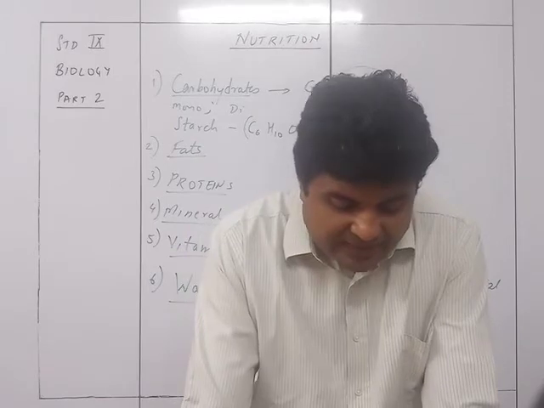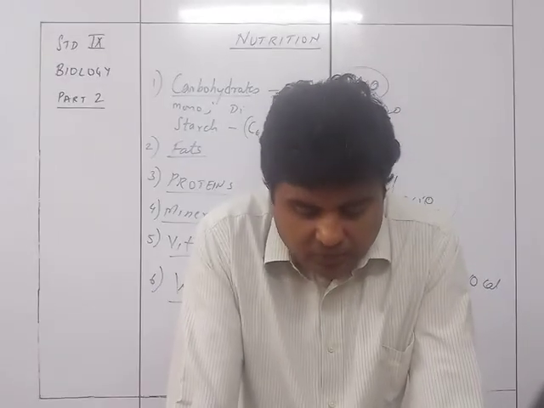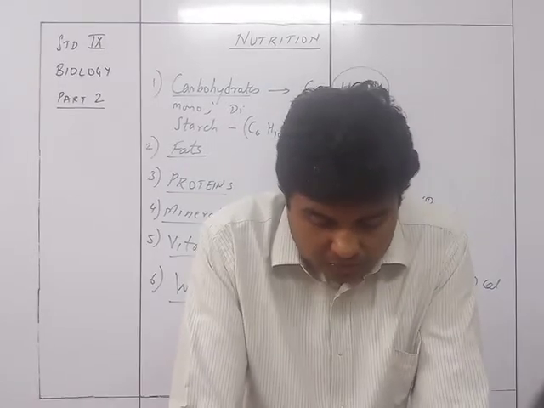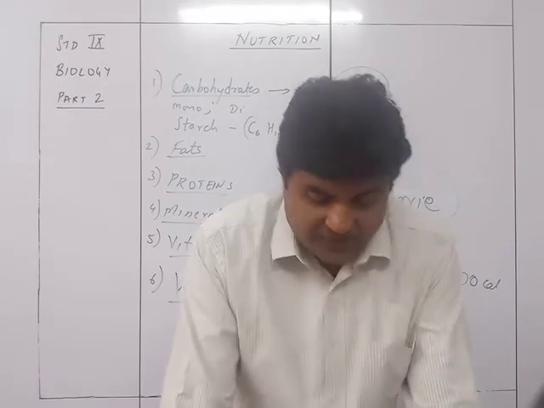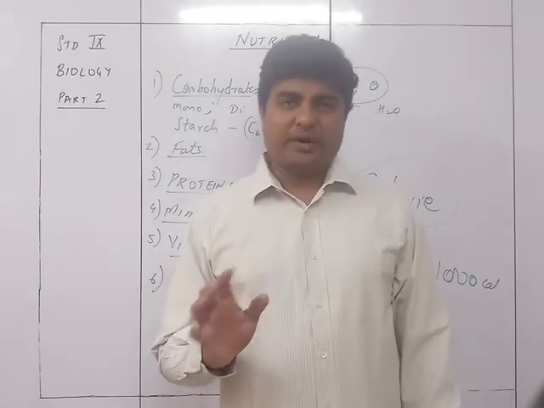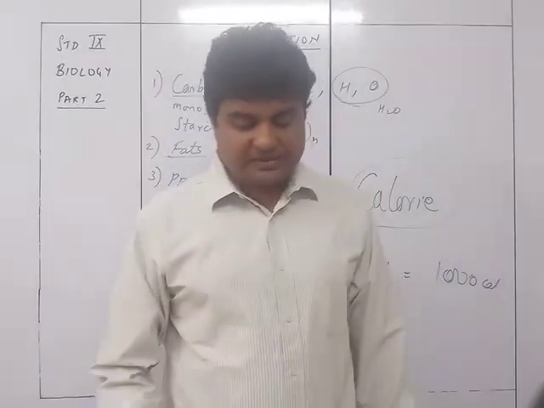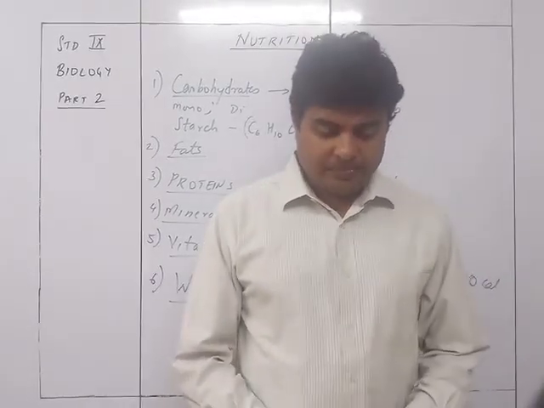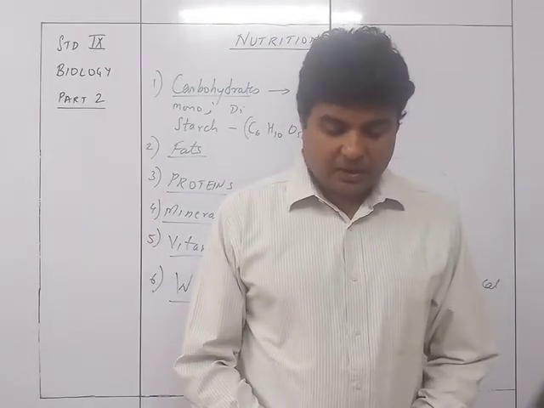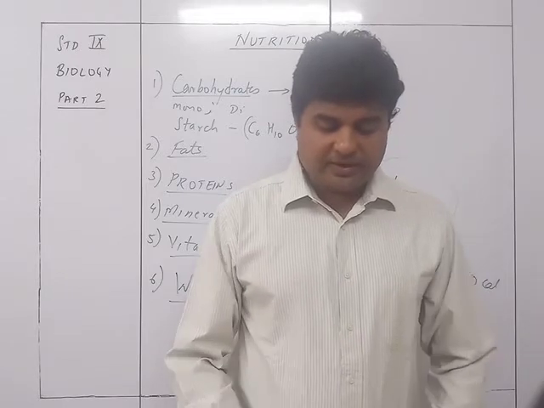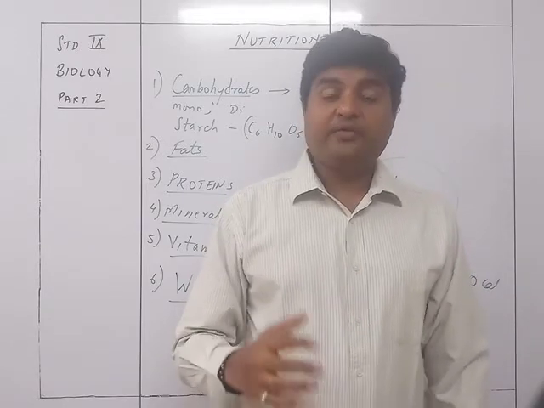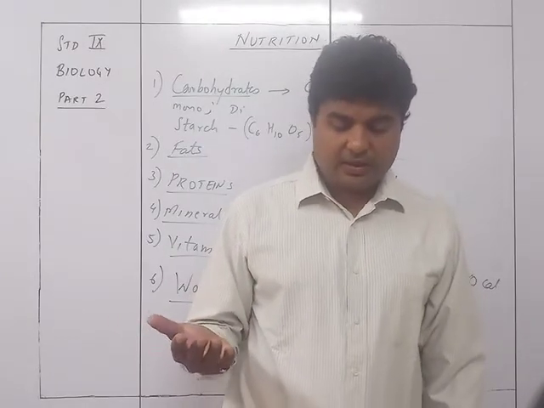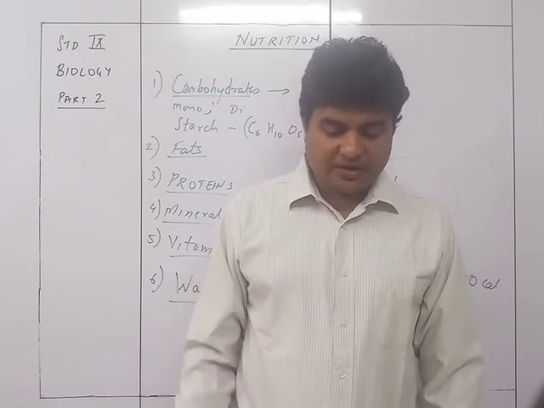So it is given that the cereals will give you around 350 grams per day. They have already given a balanced diet with a moderate physical activity. Then what should be the balanced diet? So he should take around rice or wheat around 350 grams a day, pulses around 90 grams a day. If he is non-vegetarian, he will be taking the dal and rice around 60 grams, whereas meat and fish around 50 grams.